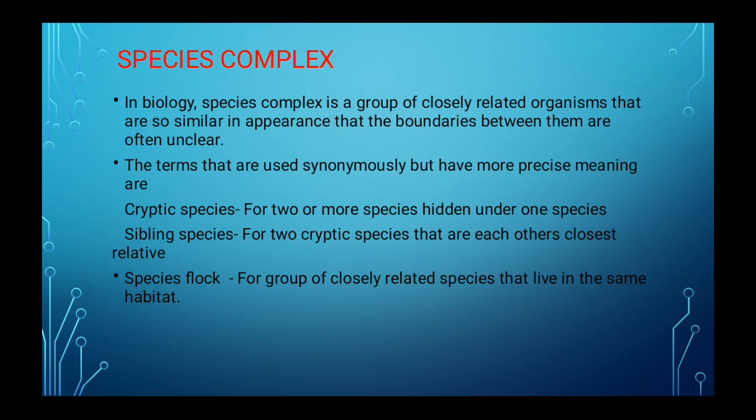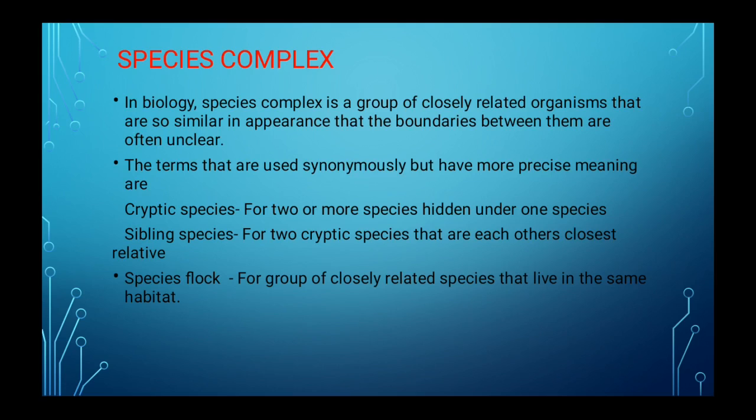Terms that are used synonymously but have more precise meanings are cryptic species and sibling species. Two or more species hidden under one species are called cryptic species, and sibling species are two cryptic species that are each other's closest relative.